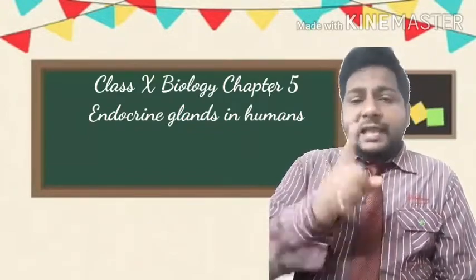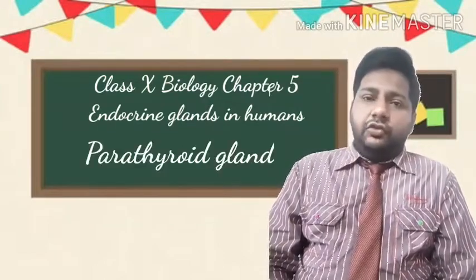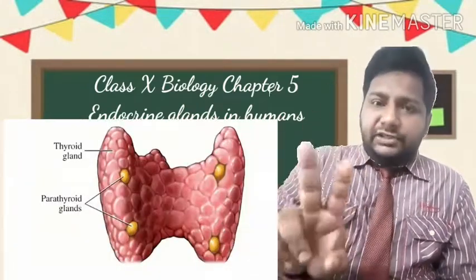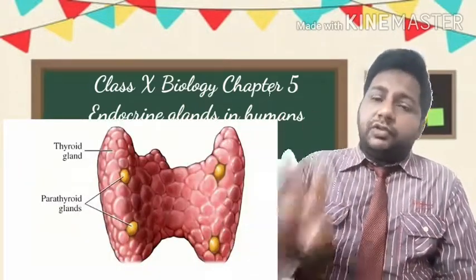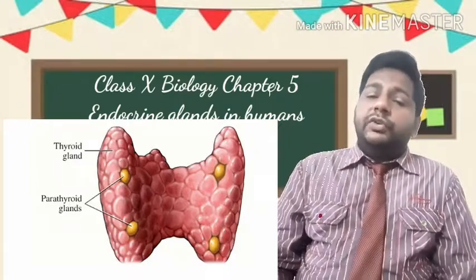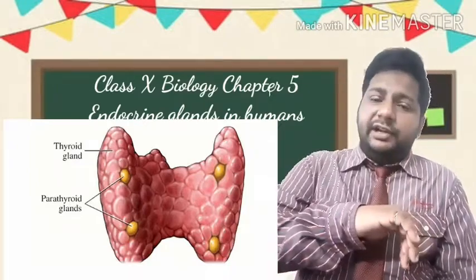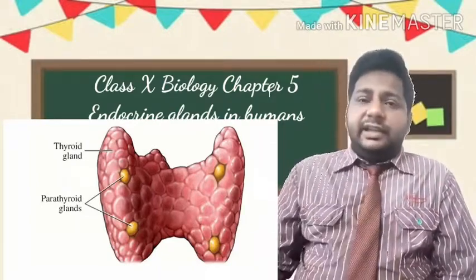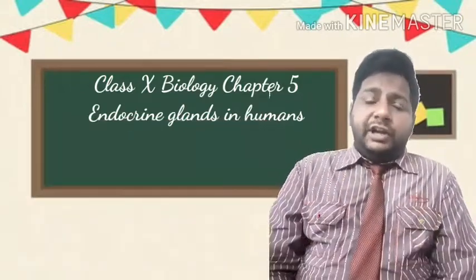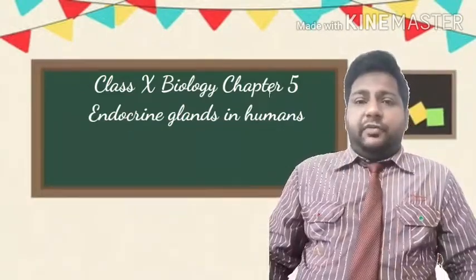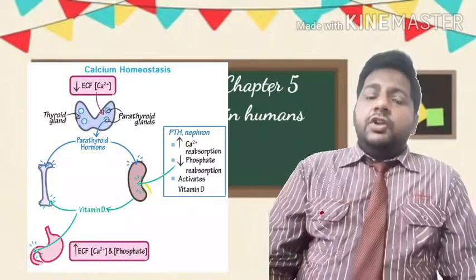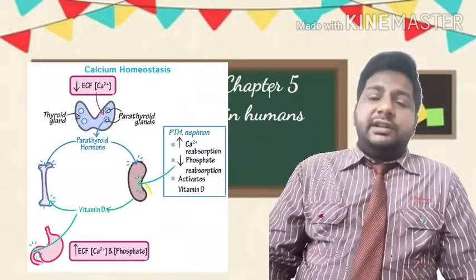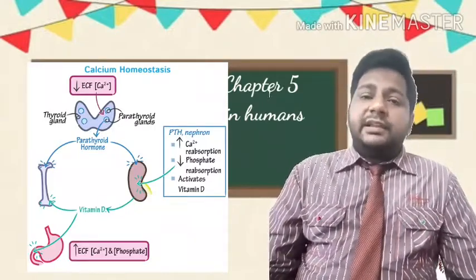Okay. The next type of gland that we are going to look at today are the parathyroid glands. There are two pairs of parathyroid glands. Two pairs मतलब total 4 parathyroid gland होते हैं, which are located behind the thyroid gland. Thyroid gland के पीछे रहते हैं, and they play an important role in the calcium metabolism of our body. हमारे बॉडी में जो कैल्शियम का जरूरत है, that is maintained by the parathyroid gland. How do they do it? They do it by controlling.